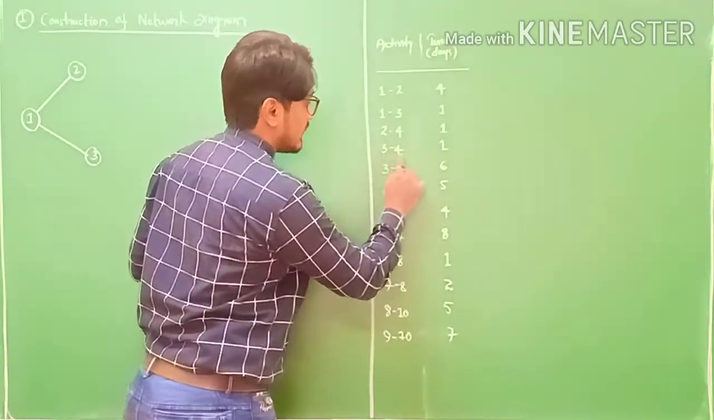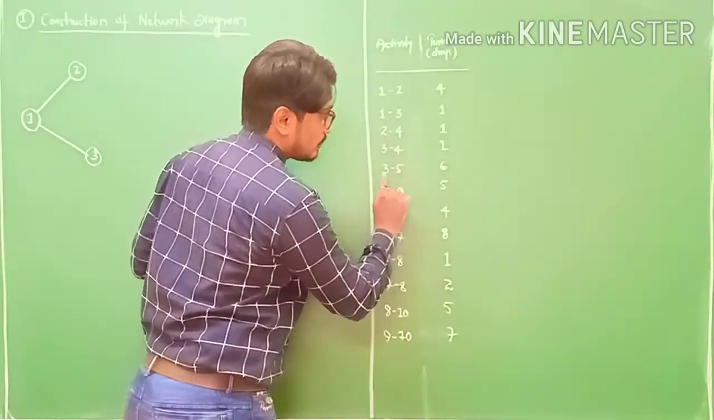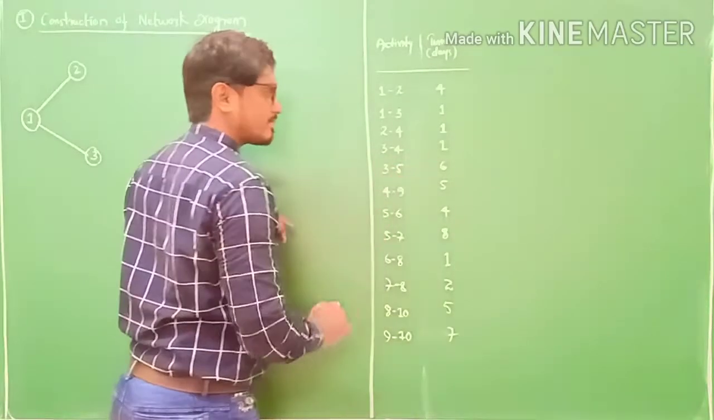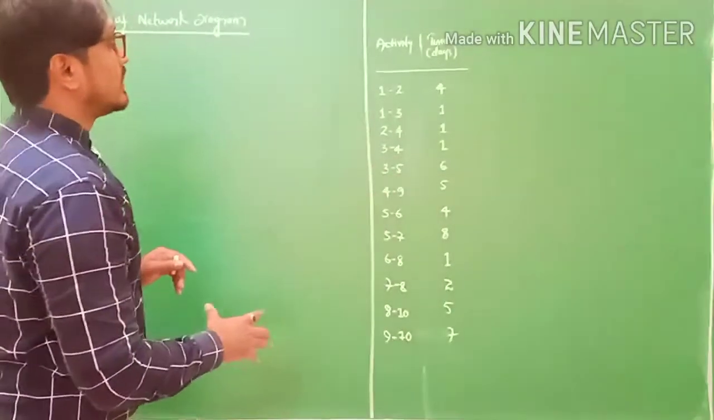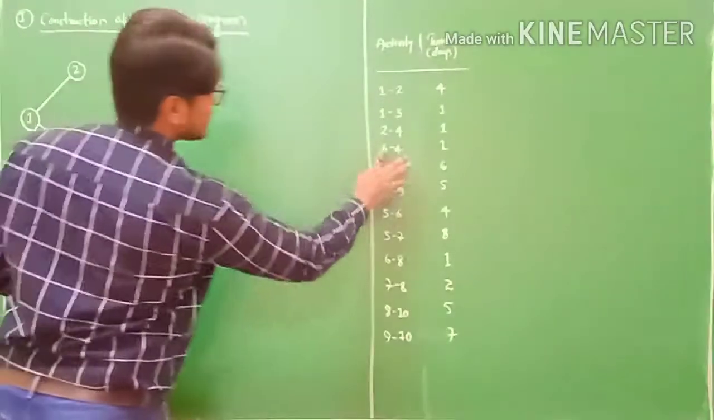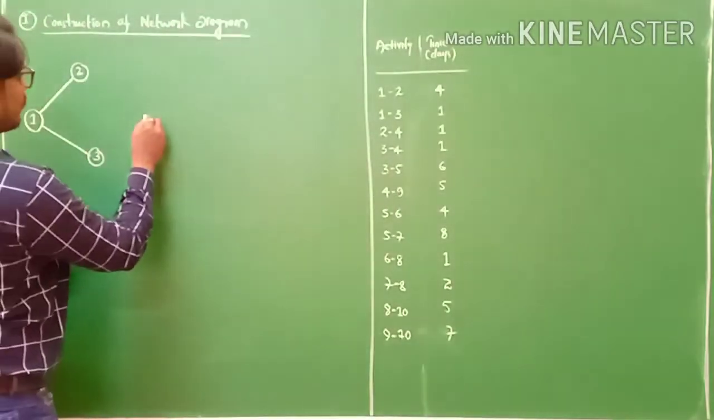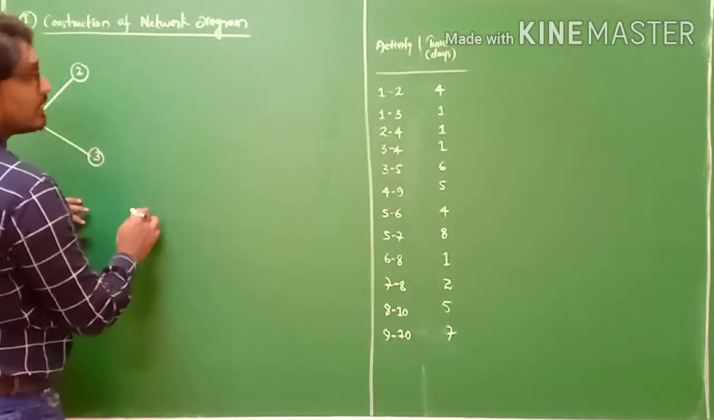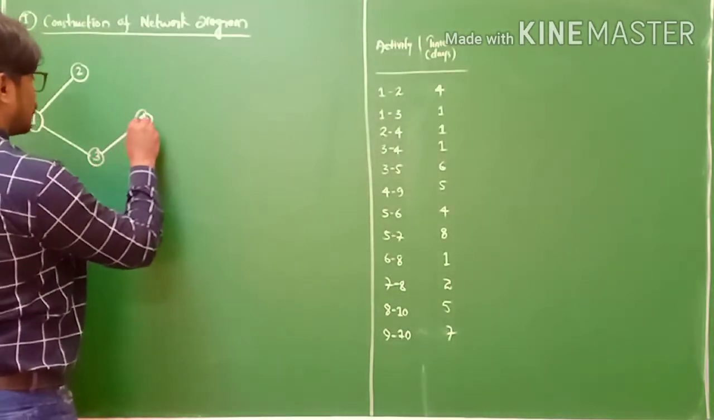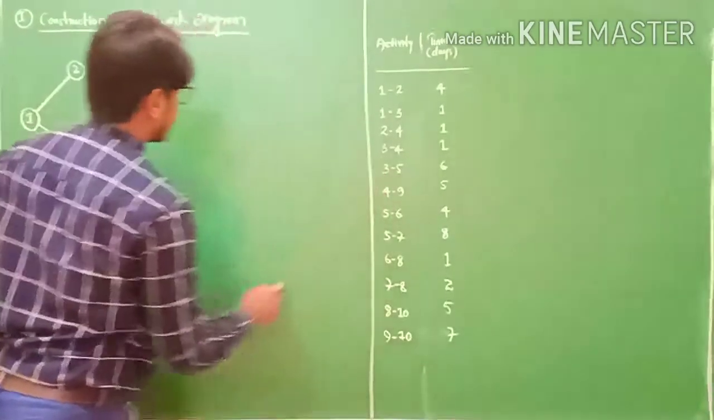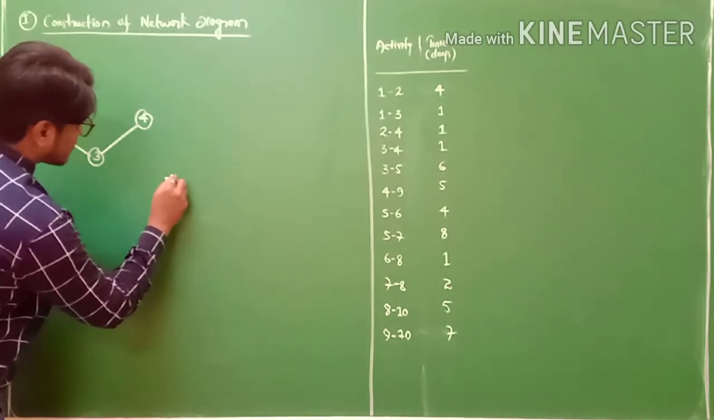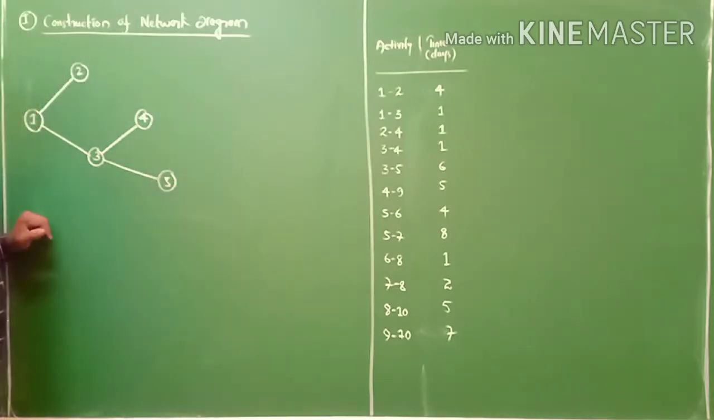3 to 4 and 3 to 5 are the next activities. See, 3 is between 4 and 5. So 3 must be between 4 and 5. Oh, sorry, 3 is already there, and 4 here. If I take 4 here, it will be between 4 and 5. So this is our activity 3 to 4 done, and the next one is 3 to 5. This is our 3 to 5, friends, connected.